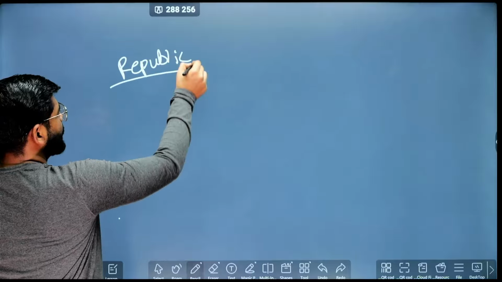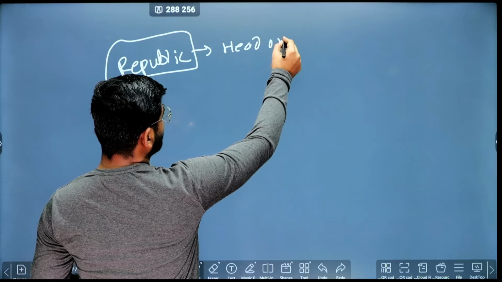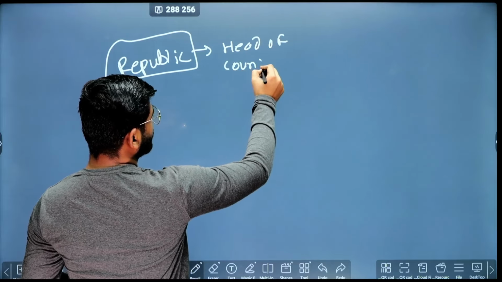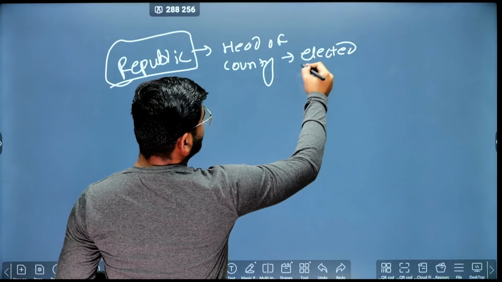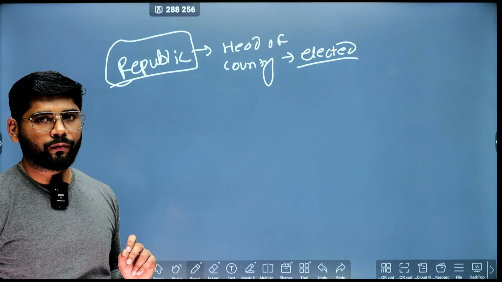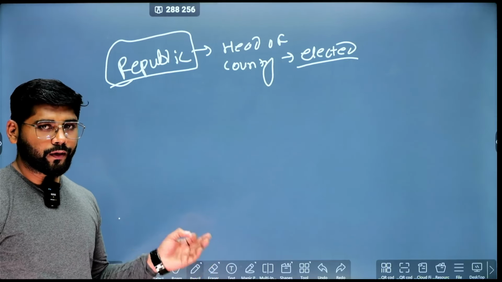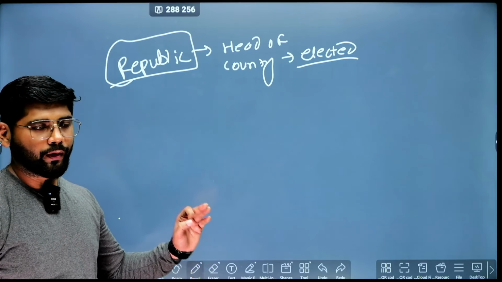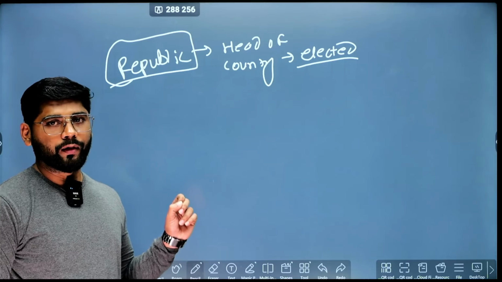It means the head of the country is elected by the people. He is not a hereditary head. So the elected head is one of the features of republicanism.